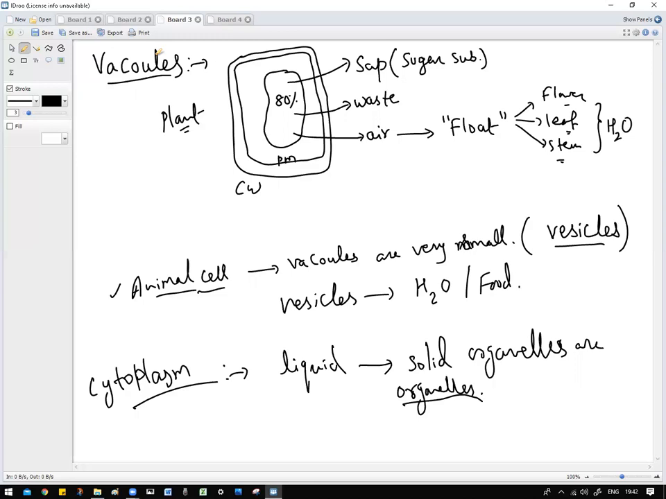So at the end for cytoplasm liquids, you put an arrow mark. You wrote solid organelles are floating in them. Okay, sir. Done, sir. Okay, so this is what we have about them.